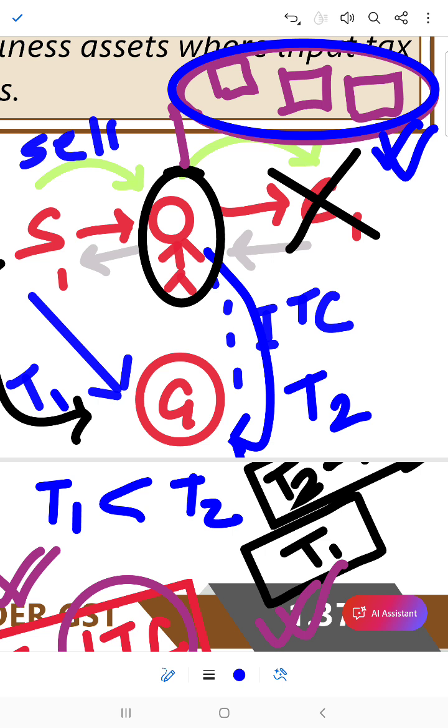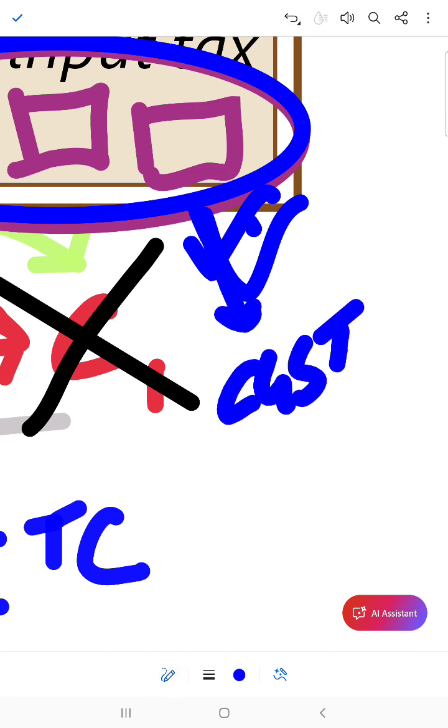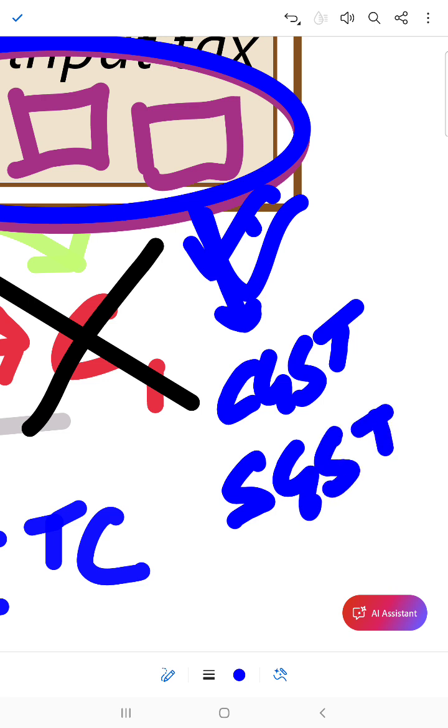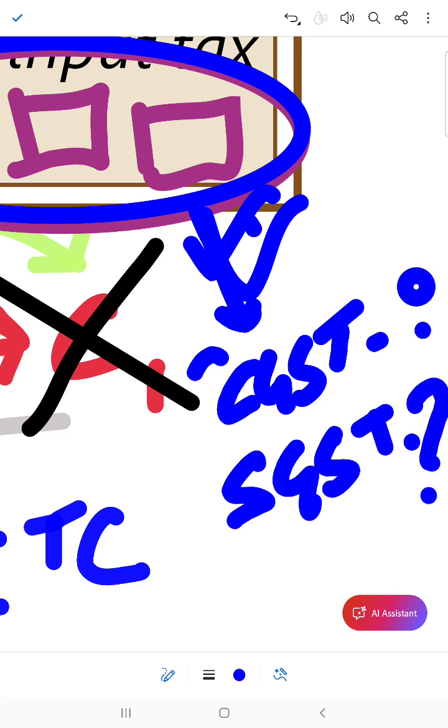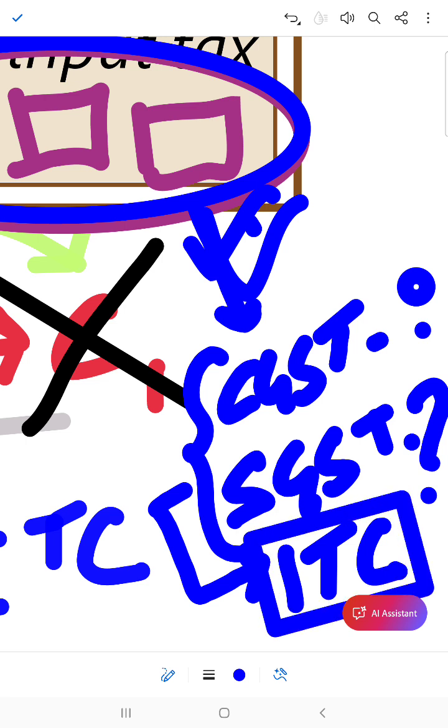So what would be its tax? If it is a supply, what would be its tax? It's a supply, CGST will apply, SGST will apply, and what else? This was the ITC, this is the ITC he had taken, right? So this ITC which he has taken, which he has used, it needs to be reversed or pay tax on that.